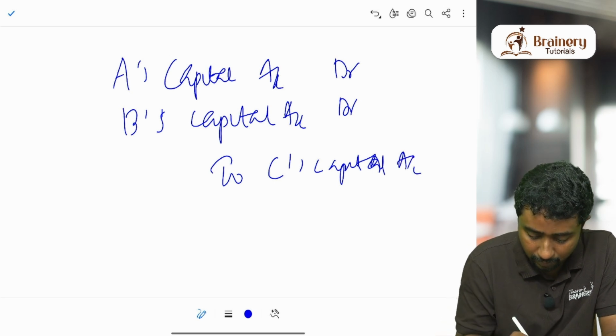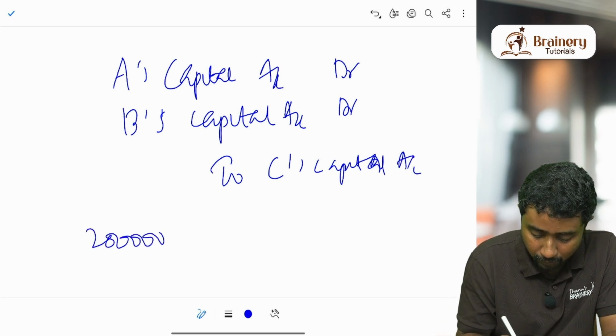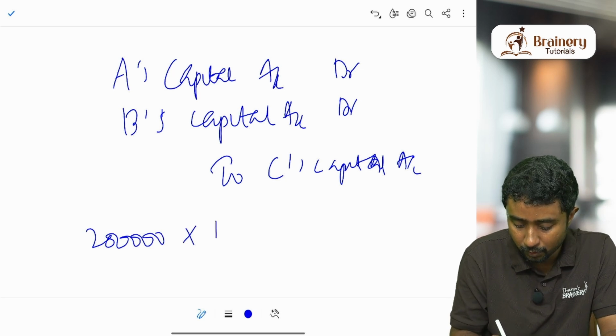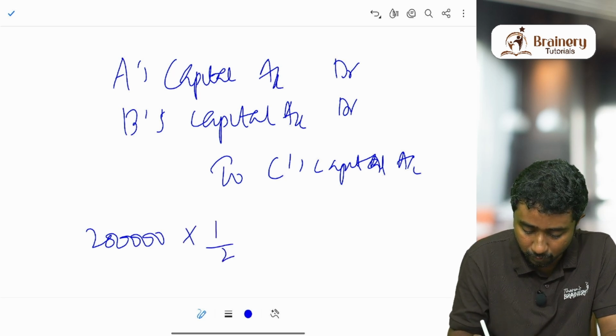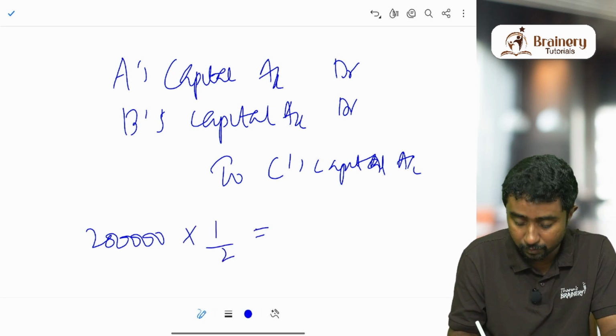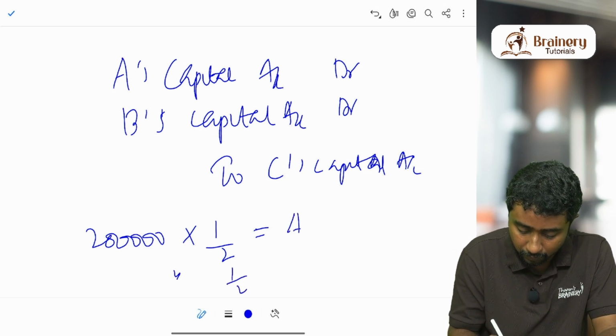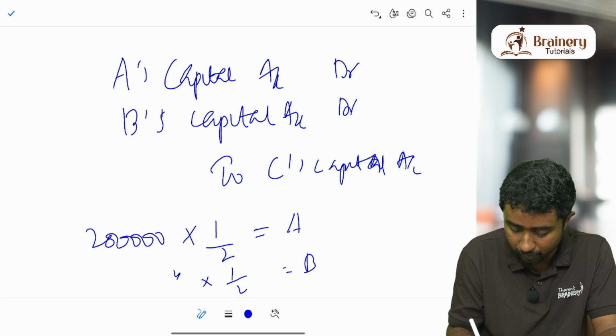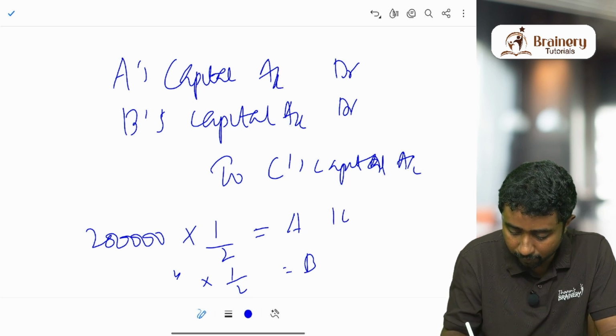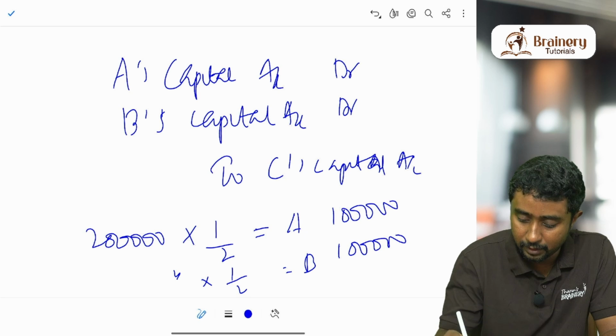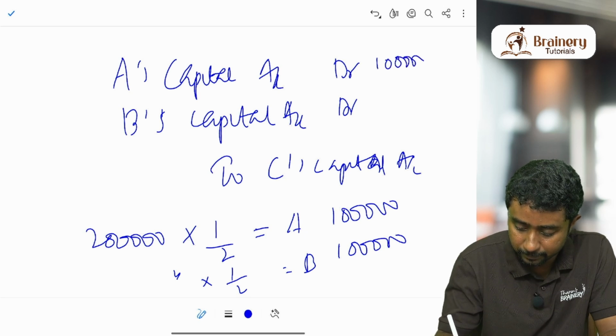As we discussed just now, 2 lakh was the total amount that A and B have to pay. So they will divide it in 1:1 ratio. So half will be given by A and the same half will be given by B. So A will give 1 lakh, B also will give 1 lakh, and C will get 2 lakhs.